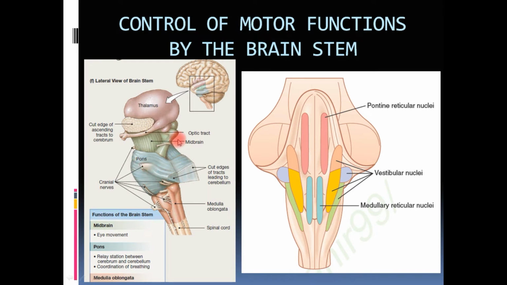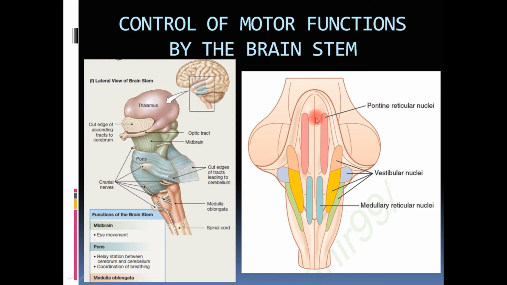Okay, so let us consider the control of motor function. What are the things involved in motor function from the brainstem? As you can see here, there are certain groups of nuclei. The first thing is the reticular nuclei.